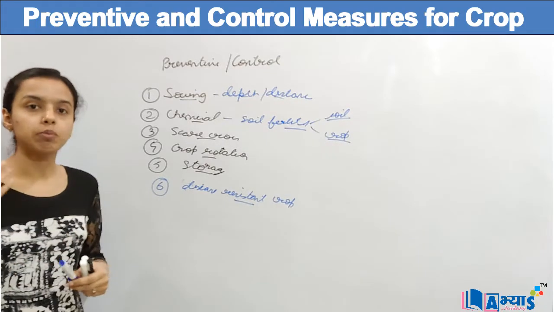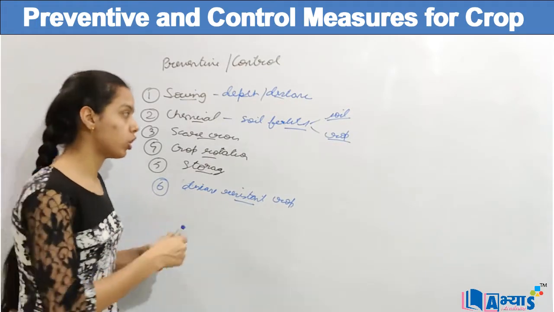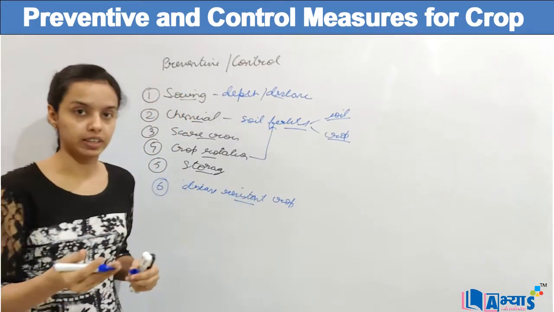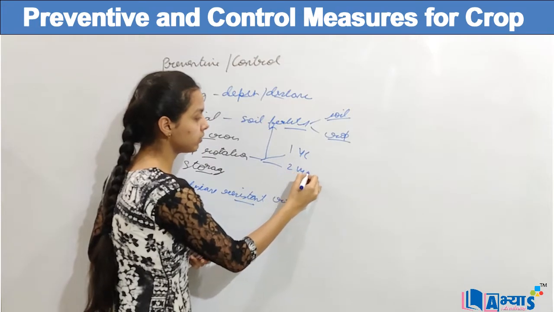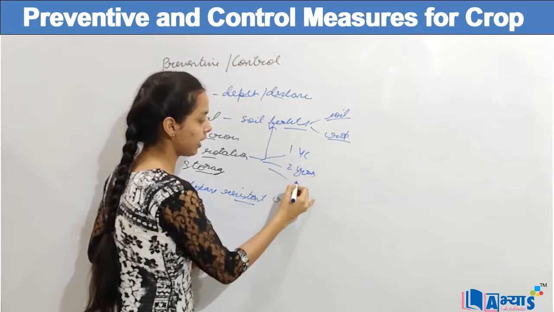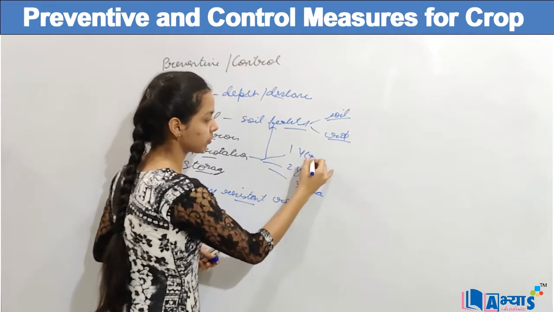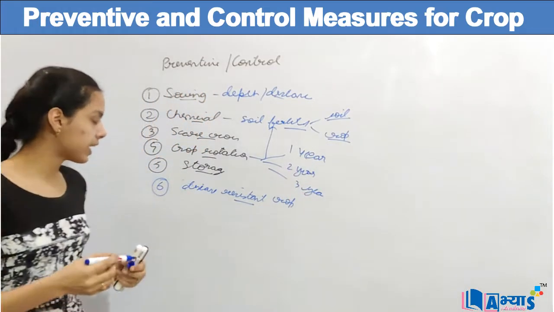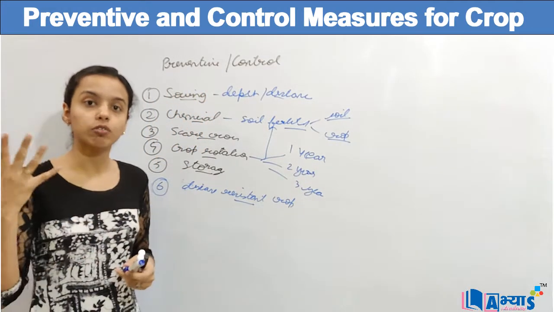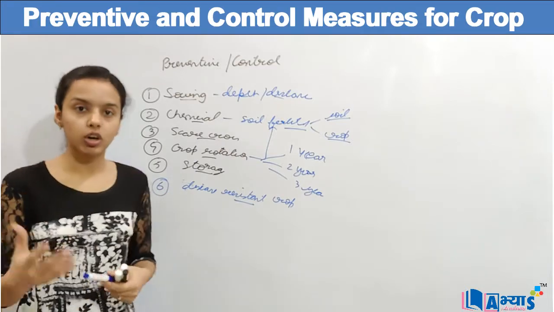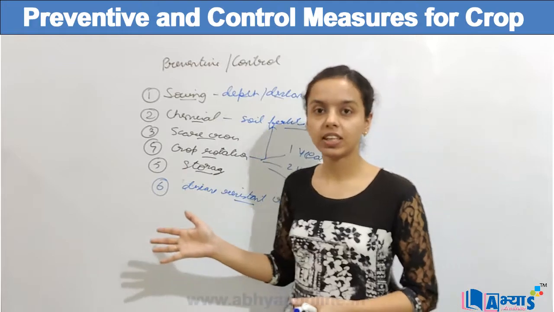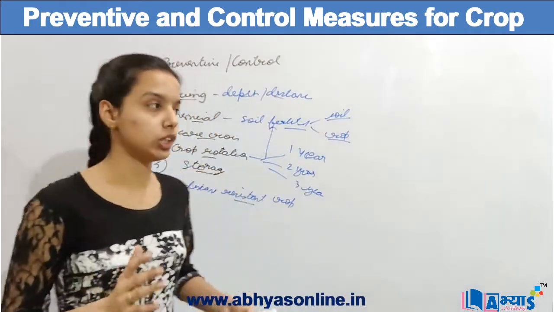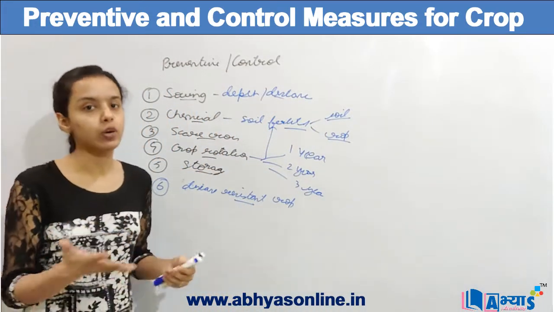Then we have discussed the importance of crop rotation, which also affects the soil fertility. It is of 3 types: 1 year, 2 year and 3 year. Then I have discussed the importance of storage and the importance of godowns, and the last was the crop variety, that is the disease resistant crops. So this was everything about the preventive and the control measures which are taken care of while doing agriculture.